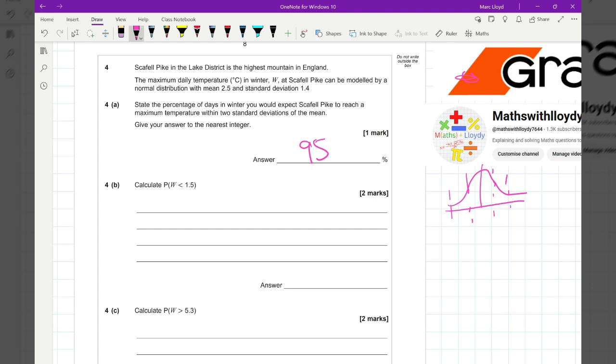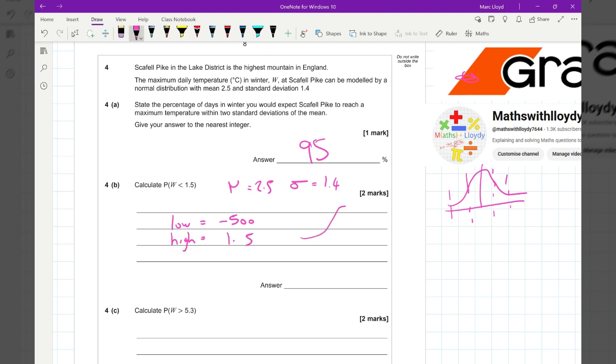Okay, so calculate W is less than 1.5. So X is going to be normally distributed, and we've got a mu figure of 2.5, and then our standard deviation is 1.4. And then what we'll put into our calculator is we're going to put a low in. Now this is quite interesting. So for the low value, I put -500. And the reason for that is if I go 2 standard deviations below the mean, I'm going to get a number that's negative for that temperature. And therefore I've gone really, really low in order to ensure that I've captured everything. And then the high value is going to be at 1.5.